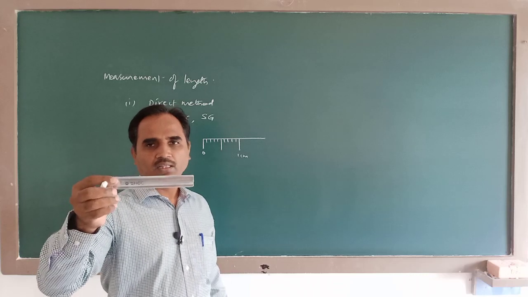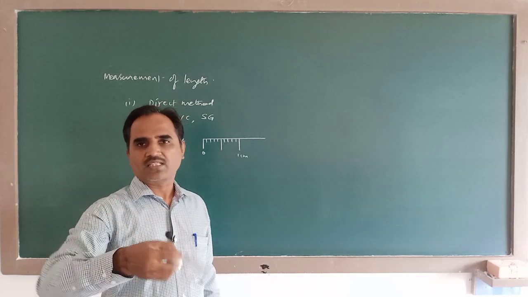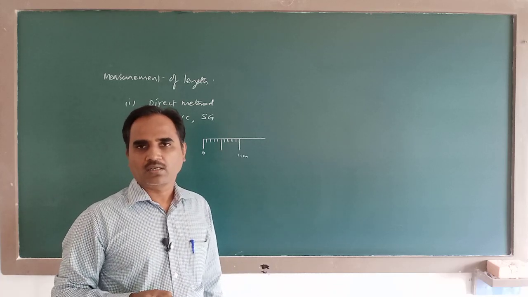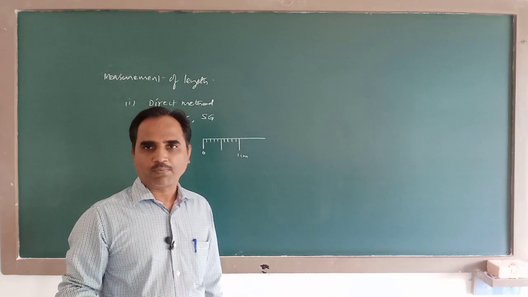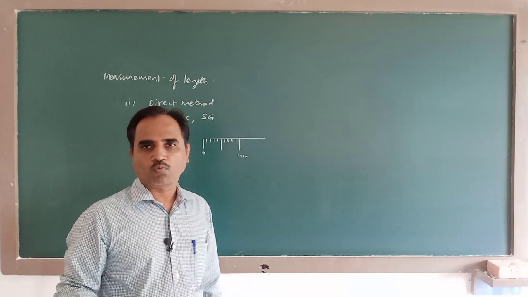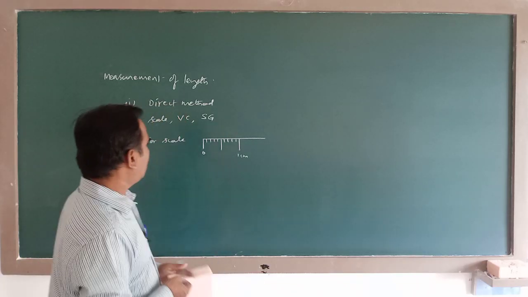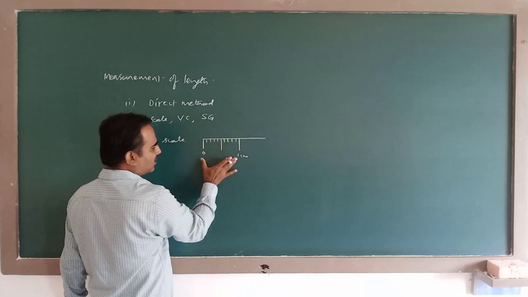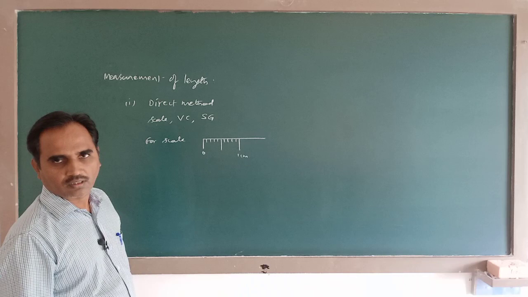The scale in the geometry box will be of 15 centimeter. And sometimes we use longer scales, that is a 1 foot scale, of 30 centimeter. Whereas in the laboratory, we use 1 meter scales, where the length is 1 meter. So the object length is compared with the scale, and thereby you can find the length of the object.